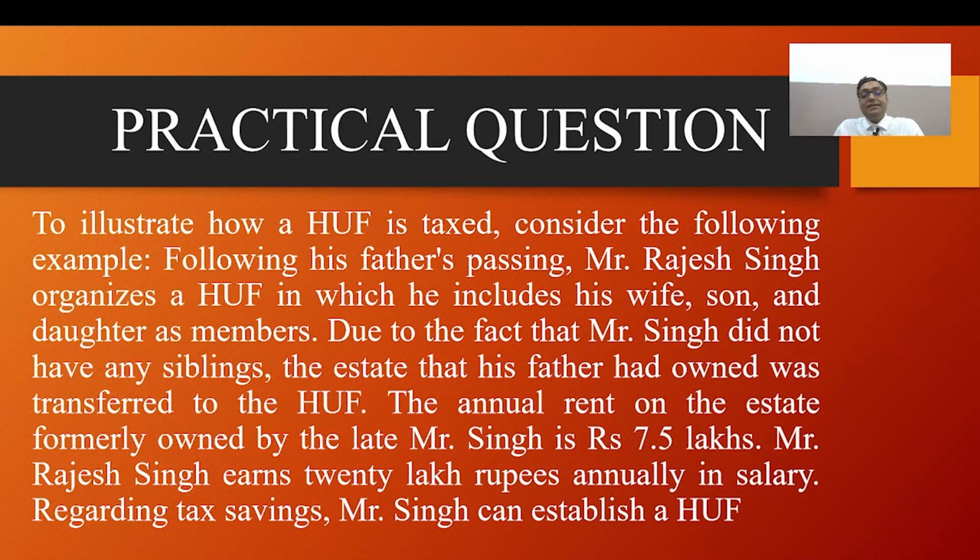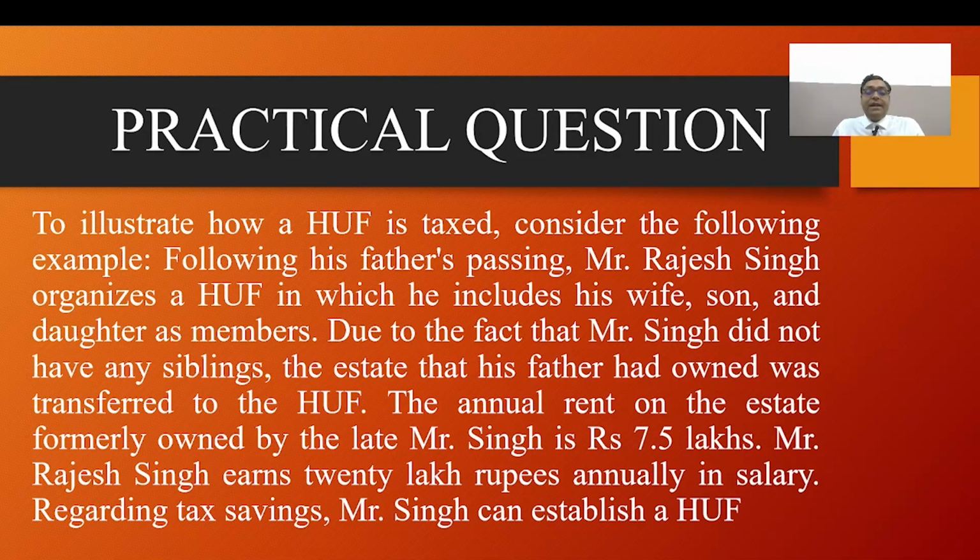Mr. Rajesh Singh organized a HUF in which he includes his wife, son, and daughter as members, due to the fact that Mr. Singh did not have any sibling. The estate that his father had owned was transferred to the HUF.